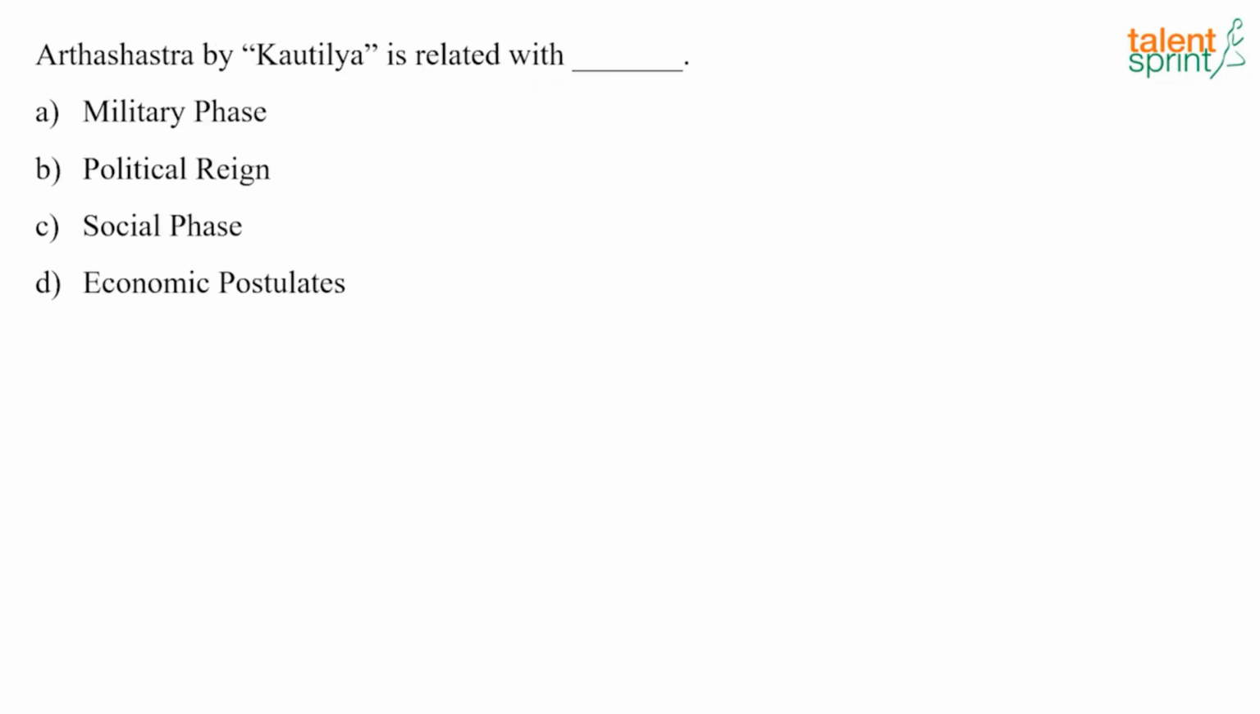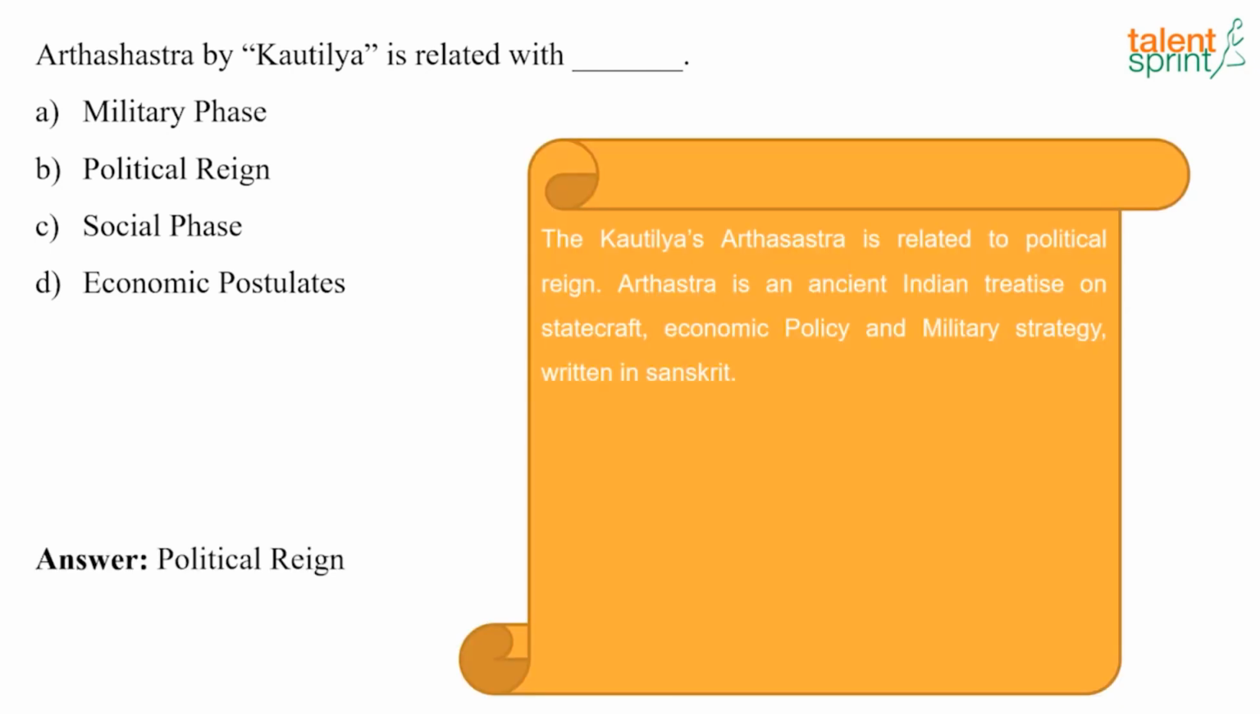So here is the next question. Arthashastra by Kautilya is related with dash, and the answer here is it is related with political reign. So Kautilya's Arthashastra is related to political reign. Arthashastra is an ancient Indian treatise on statecraft, economic policy and military strategy written in Sanskrit.